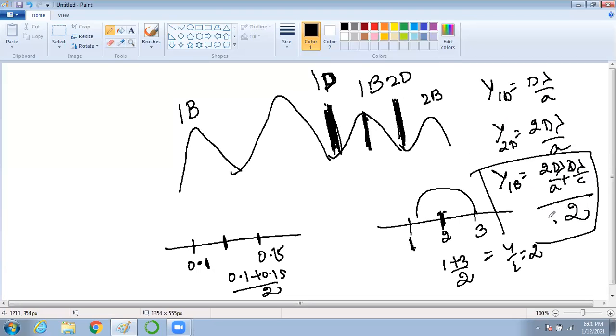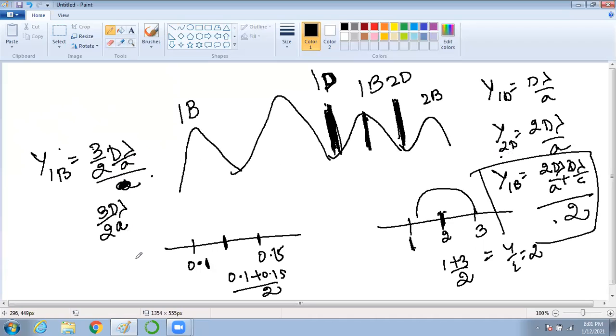Then what you will get as first 1B? So 2 plus 1 is 3. So what is your answer? 3 by 2 D lambda by A. A or 2A? Can you check properly? I think we'll get 2A, sorry. 3 by 2 D lambda by A, or else you can write it as 3D lambda by 2A. Is it clear, all of you?